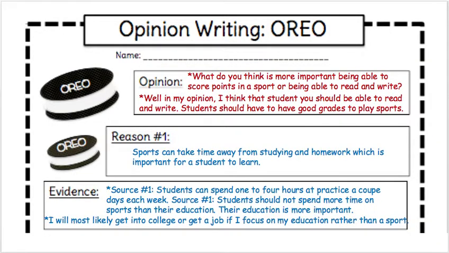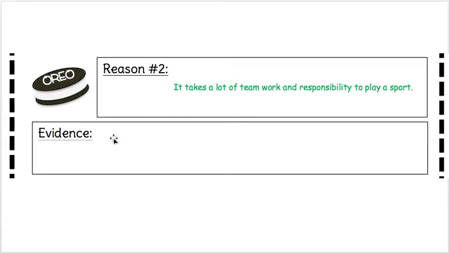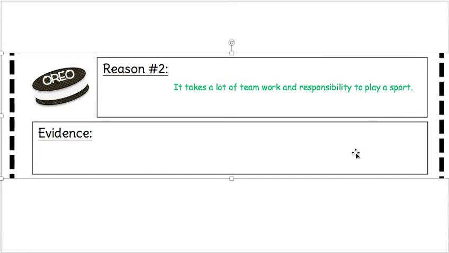The next step is we're going to come up with reason number 2. We have our opinion. We did reason and evidence number 1. We're going to come up with reason number 2. That's the middle part of our organizer. My reason number 2 after reading these articles was that it takes a lot of teamwork and responsibility to play a sport. And if you don't have that responsibility or teamwork to get good grades in school, then you're probably not going to have it to play a sport. So that was my reason number 2 to support why I think that students should have good grades in school to play a sport.